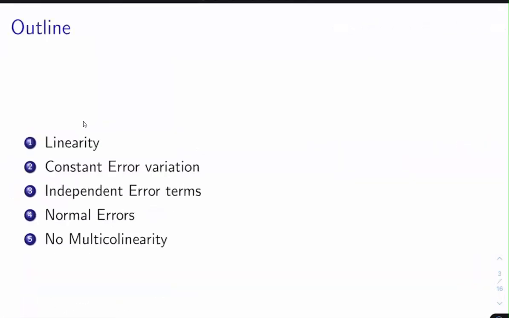While developing a multiple linear regression model, we typically make many assumptions. The first assumption is known as the linearity assumption. The second is the constant error variation assumption. The third is the independent error terms assumption, the fourth is the normal errors, and the fifth is no multicollinearity. I am going to explain all these terms one by one in this video, along with their causes and the remedies to overcome violations of those assumptions.